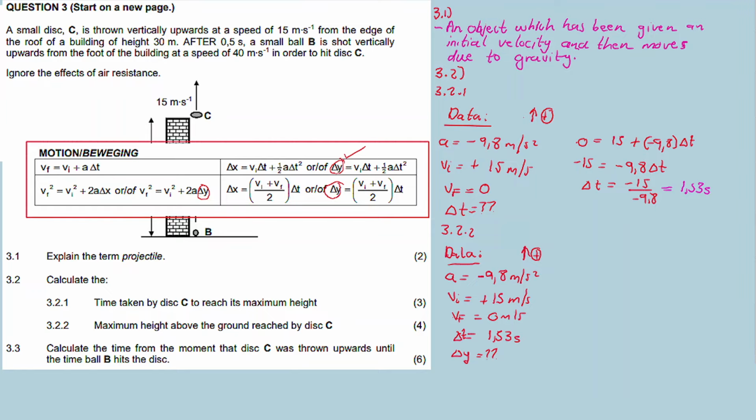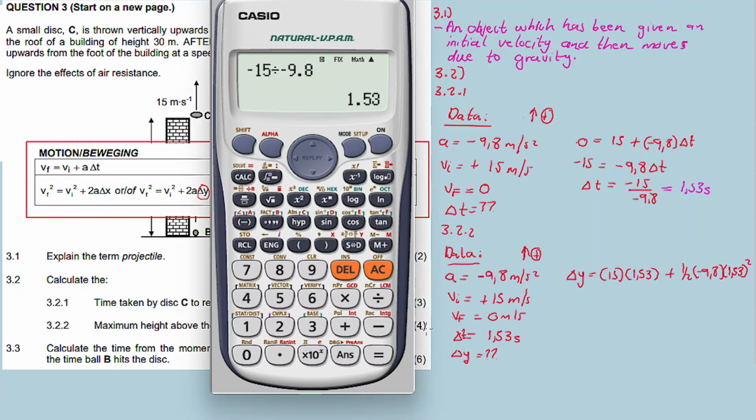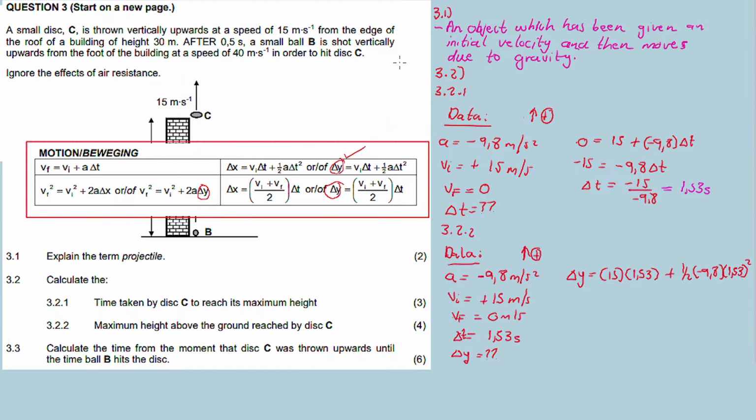So we substitute: delta y will be equal to 15 initial times the time, plus 1/2 times minus 9.8 times 1.53 squared, which is 11.48.